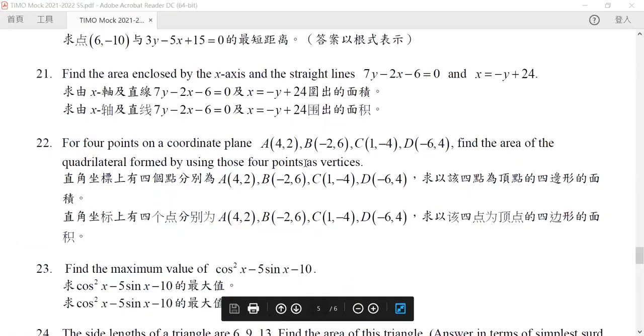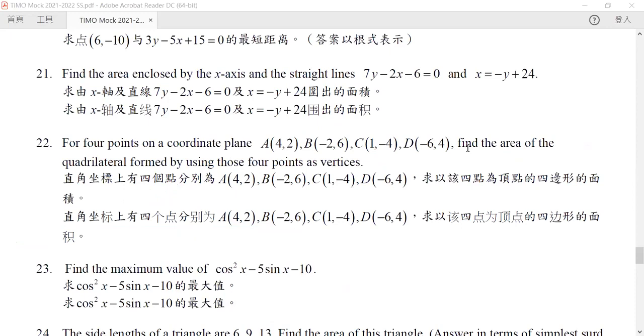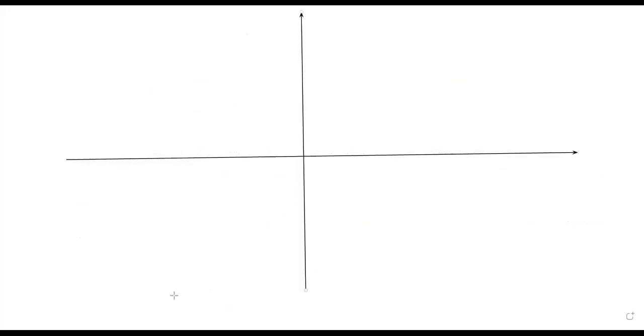For 4 points in our coordinate, find the area of the quadrilateral formed by using these 4 points as vertices. Now, every time you see a geometric problem like this, please do mark out these 4 points, just like what we have done in question 22.1. Mark these 4 points out. You don't need to be very accurate. You just need to get the numbers right.